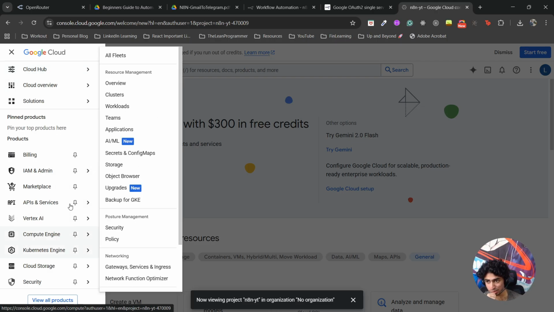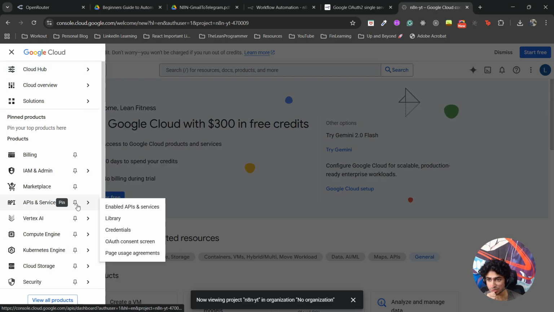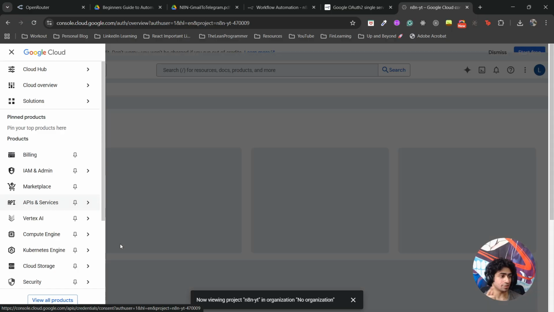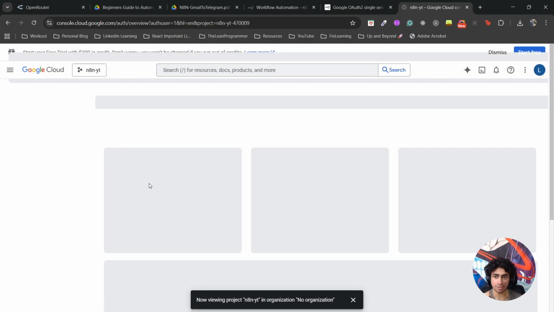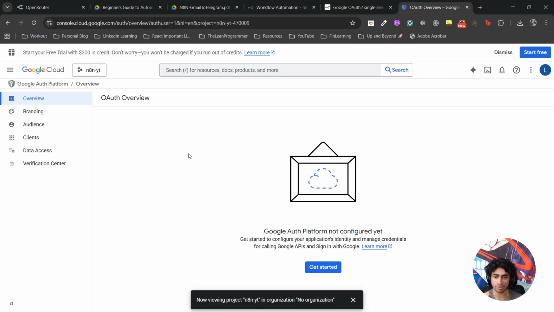Now all you need to do is there will be this three-dash hamburger menu. You need to go here and then go to APIs and services. Then you need to go to OAuth consent screen. This is the key. This will give you the credentials that you would be adding here, and then you can connect your N8N with your Gmail. That's going to be so cool.